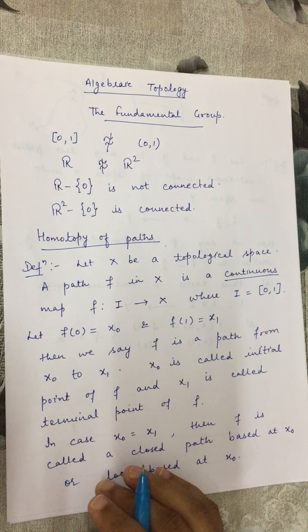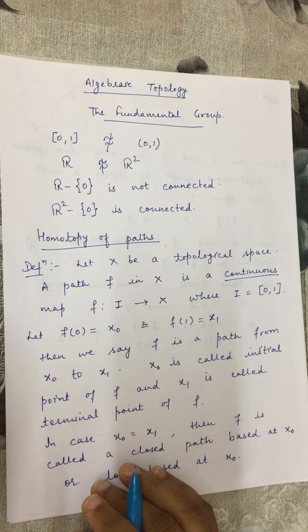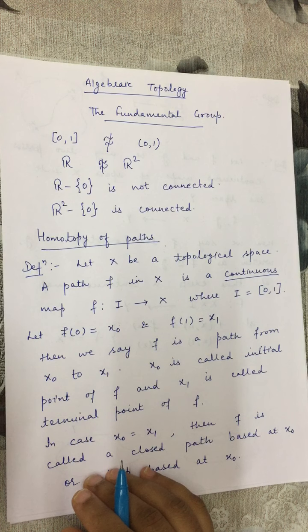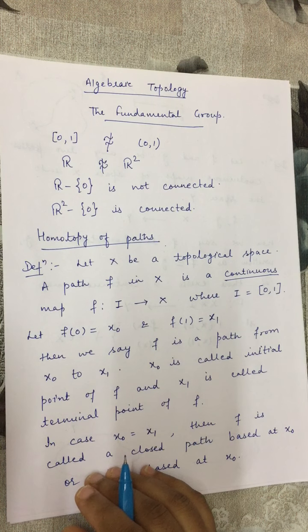It is very difficult to prove that there does not exist any bicontinuous bijective map from one space to another. So we find some topological property which is satisfied by the first space but not by the other. Then we can say the two topological spaces are not homeomorphic to each other.